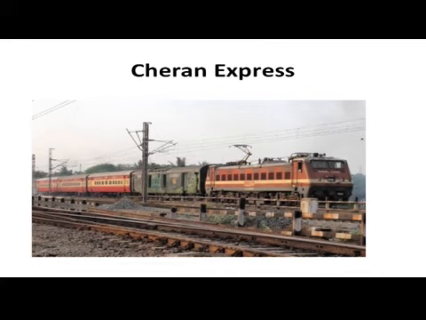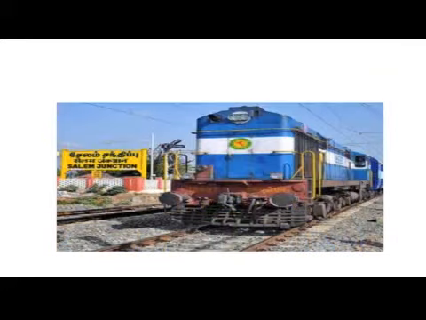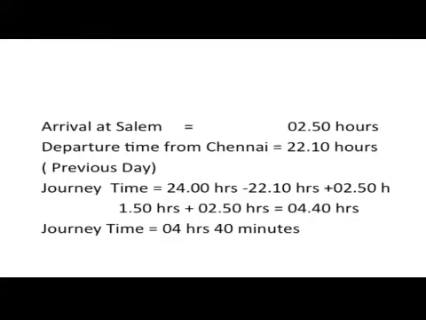Secondly, Cheran Express departs from Chennai at 22:10 hours and reaches Salem at 2:50 hours the next day. Find the journey time. Arrival at Salem is equal to 2:50 hours. Departure time from Chennai is equal to 22:10 hours, that is the previous day.